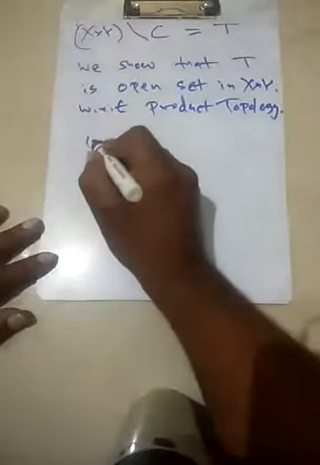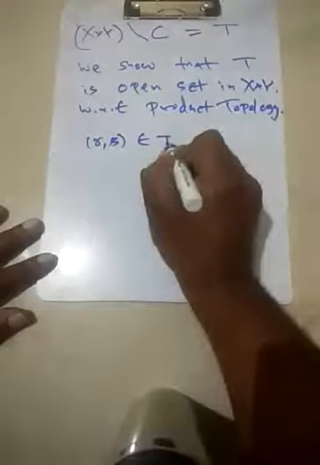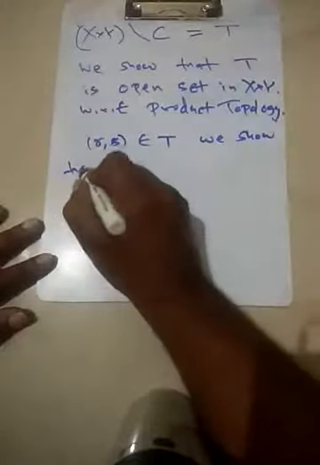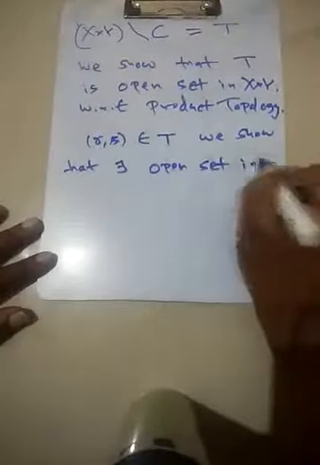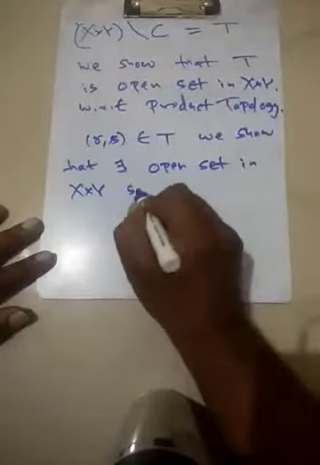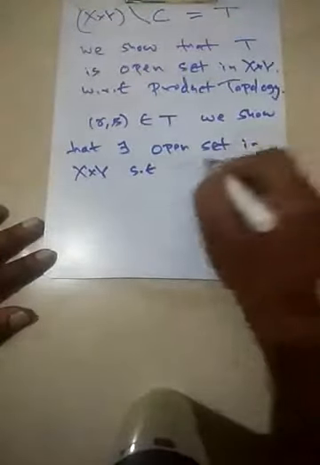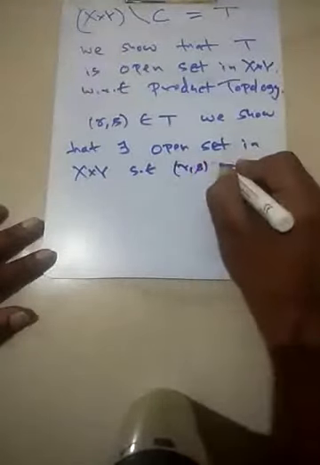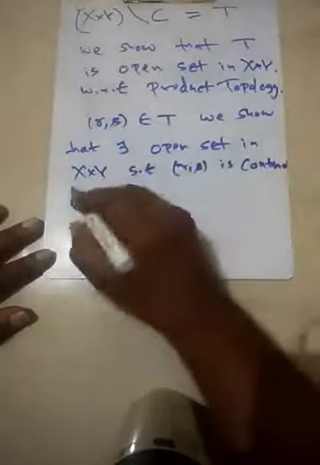If you take any point (r, s) belonging to T, we show that there exists an open set in X cross Y such that (r, s) is contained in that set and is contained in T.